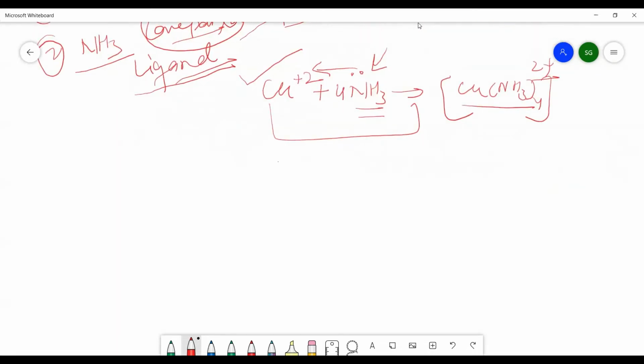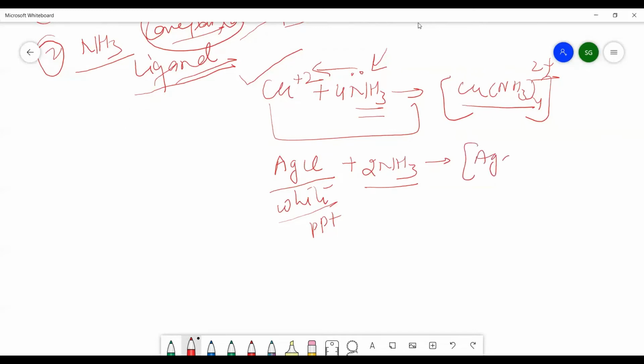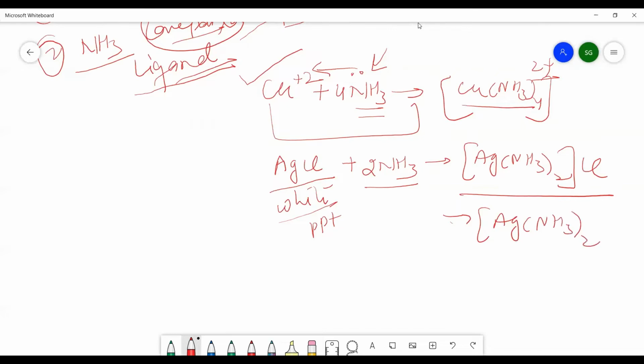The next example you can take is AgCl. You know well that AgCl is a white coloured substance, a white precipitate. When we add ammonia to it, we will get [Ag(NH3)2] and Cl outside. Or the complex can be written as [Ag(NH3)2]+ with one positive charge, because Cl will carry the one negative charge.